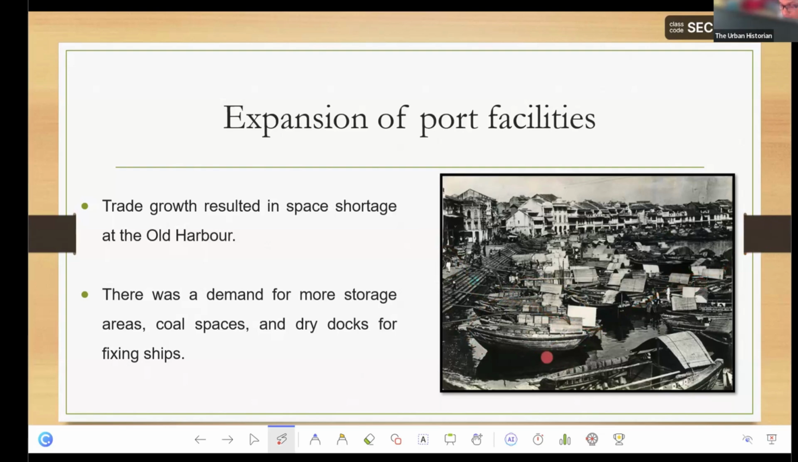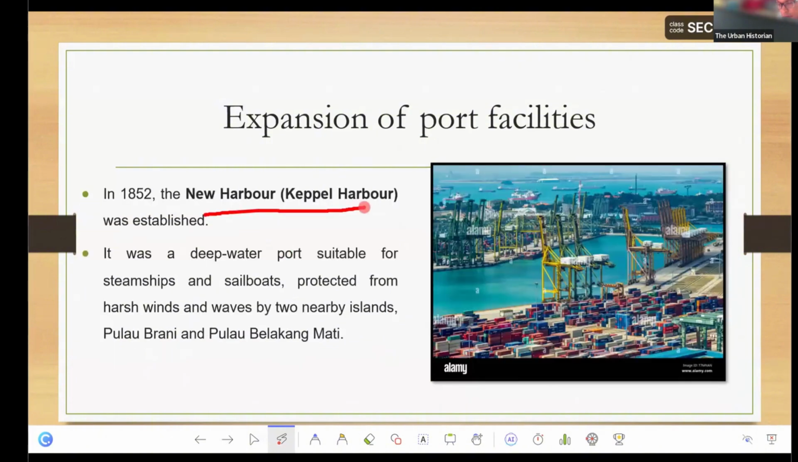But because there were so many boats and ships coming into Singapore, a popular trading spot, there was a need for more space to store all these items. And for coal, and for dry docks to fix the ships, there was a need. The current port was too small. So the British actually spent money to improve the port. They first built a new harbour called Keppel Harbour. It's still there today. This was a deep water port, suitable for big ships, protected from harsh winds.